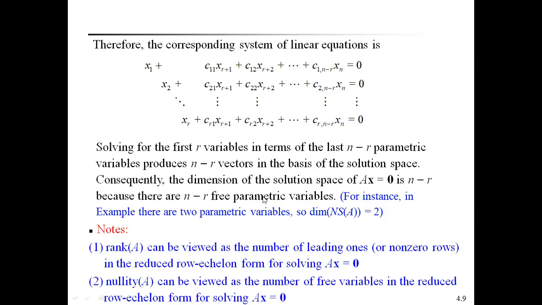Consequently, the solution space of Ax = 0 has n minus r vectors. That means the dimension of the solution space of Ax = 0 is n minus r, because there are n minus r free variables. That is called the dimension of the solution space of Ax = 0. Therefore, the dimension of the null space of A is n minus r.